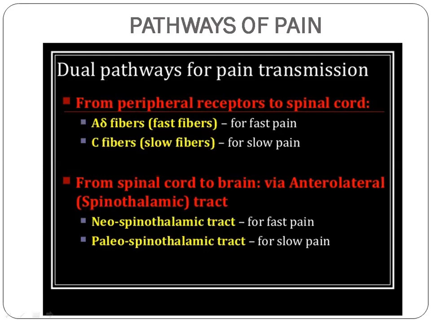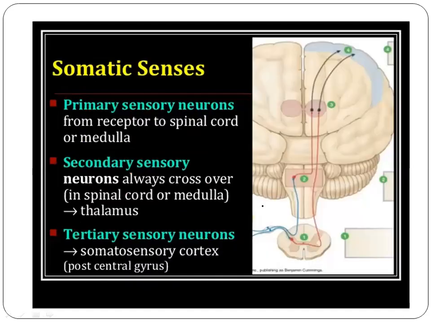The fast pain from the spinal cord is carried through the neospinothalamic tract, and slow pain through the paleospinothalamic tract. So there are two types of spinothalamic tract: the neospinothalamic tract and the paleospinothalamic tract. Fast pain is carried by the neospinothalamic tract, and the slow pain is carried by the paleospinothalamic tract. Now we'll be discussing each in detail.